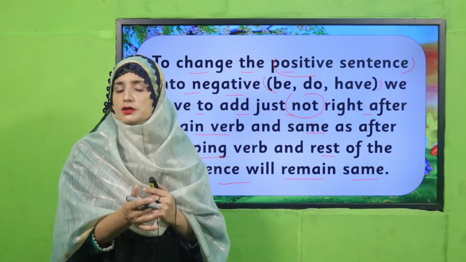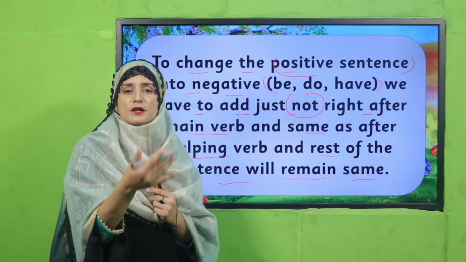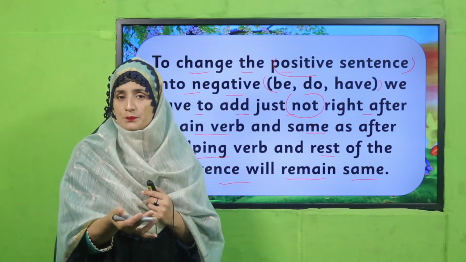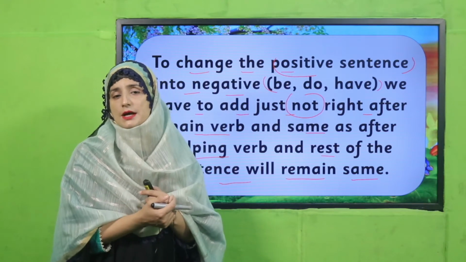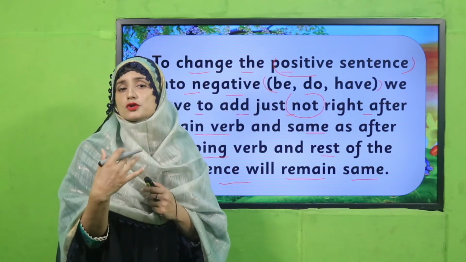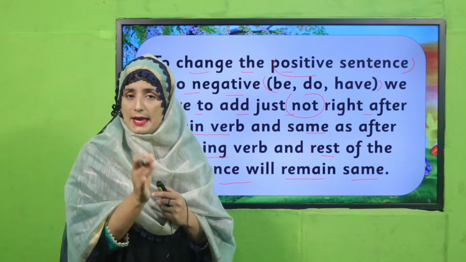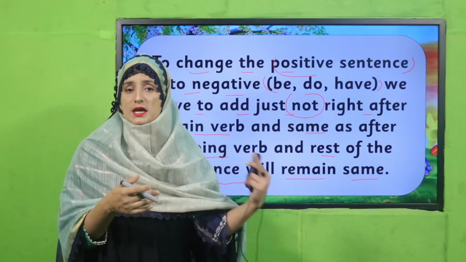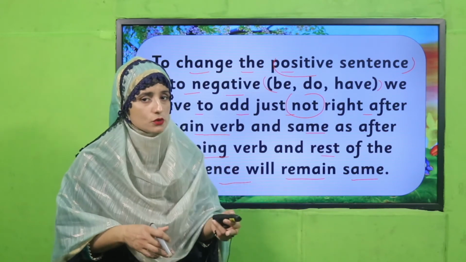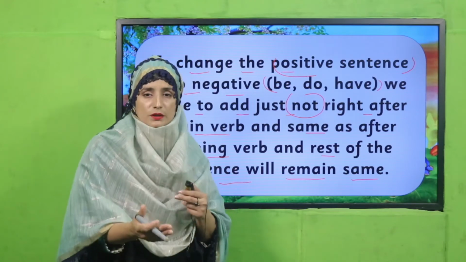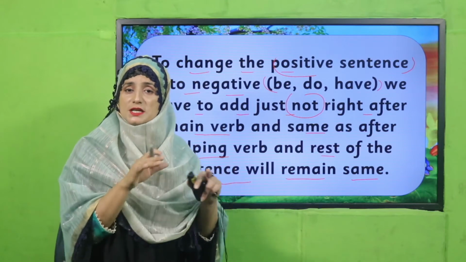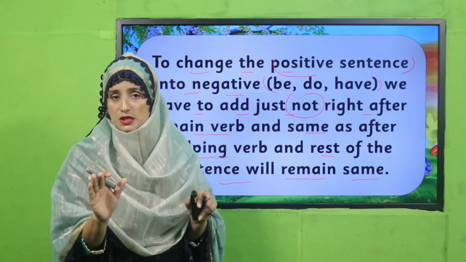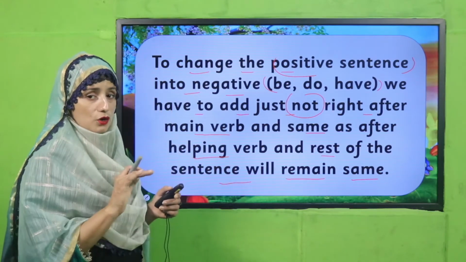So when we are using it as a main verb, right after the main verb we have to use not. And if we are going to change a helping verb sentence into a negative sentence, then what will we do? Right after the helping verb we will add not, and the rest of the sentence will be the same. There will be no change. Keep remembering, you will not change anything.